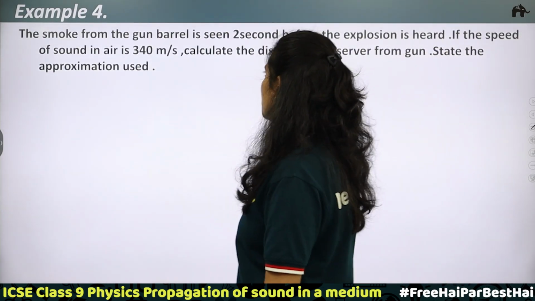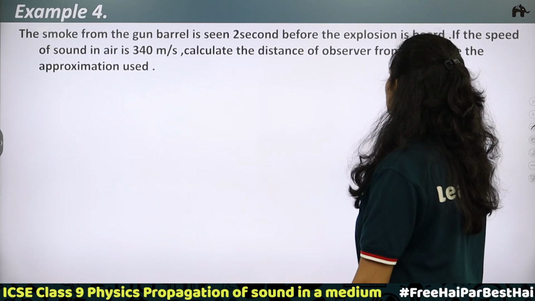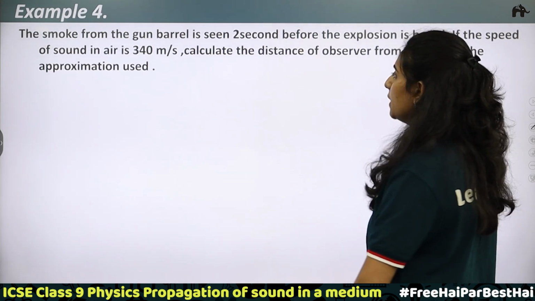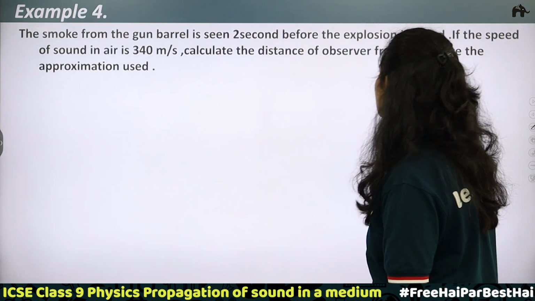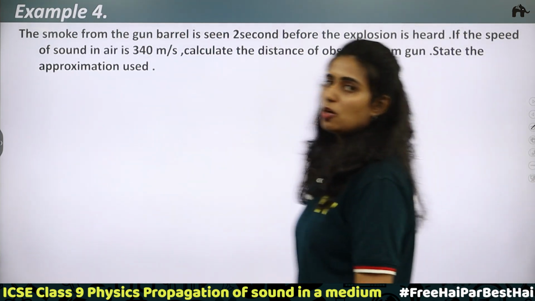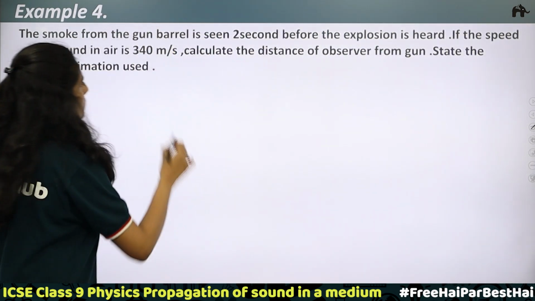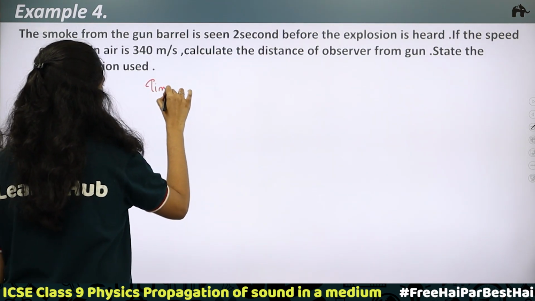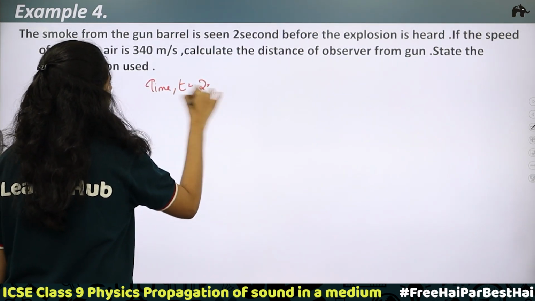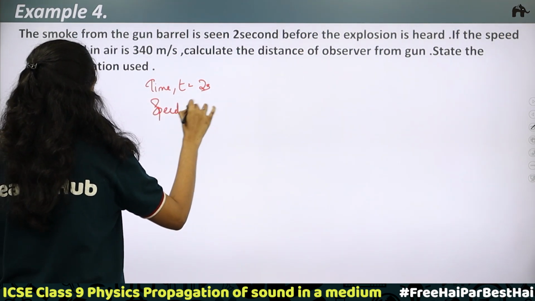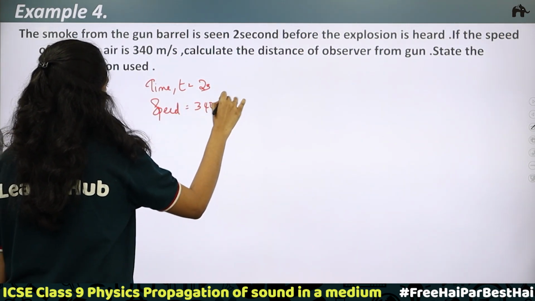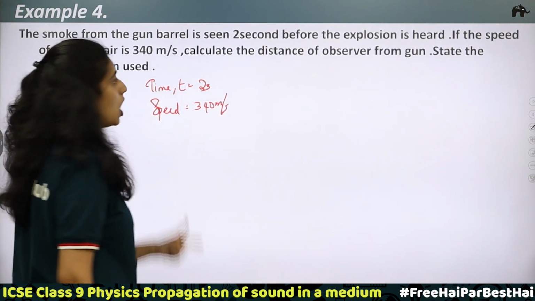Fourth example. The smoke from the gun barrel is seen 2 seconds before the explosion is heard. If the speed of sound in air is 340 meter per second, calculate the distance of the observer from the gun. State the approximation used. Here time is given, t is equal to 2 seconds. Speed is equal to 340 meter per second. This is the speed of sound.